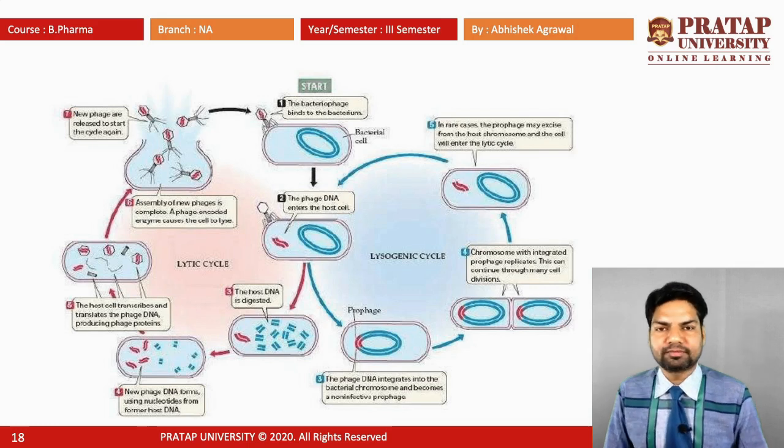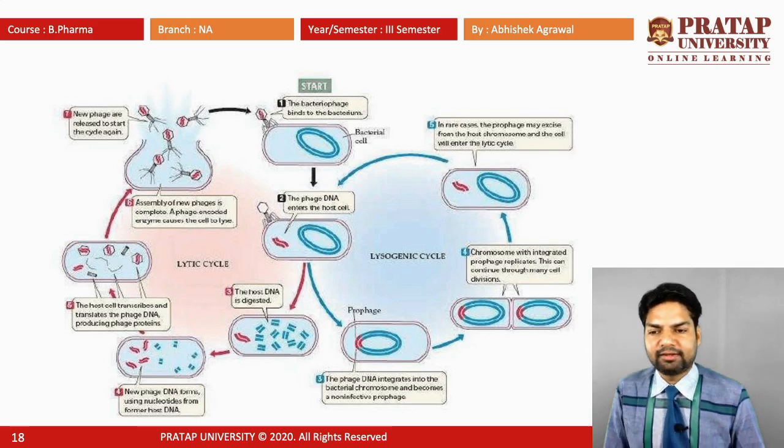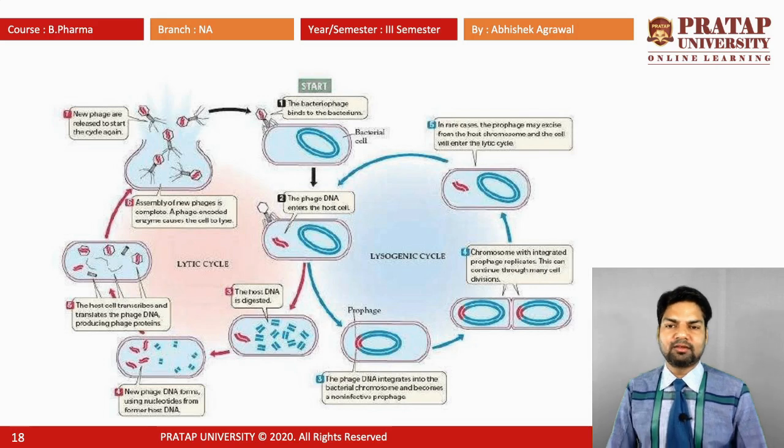Last one is the lytic cycle and the lysogenic cycle. So it starts when the bacteriophage binds to the bacterium. In the second part, the phage DNA enters into the host cell. Third one is the host DNA is digested in the lytic cycle.